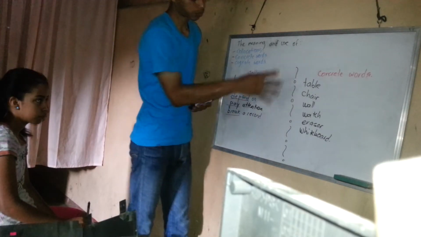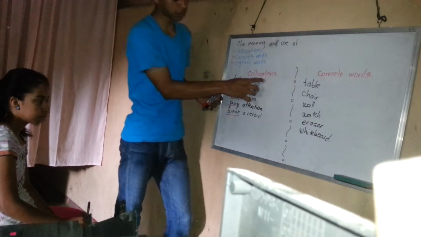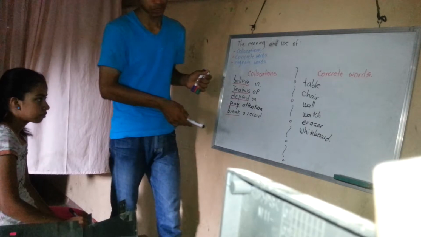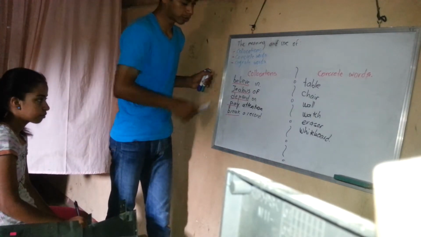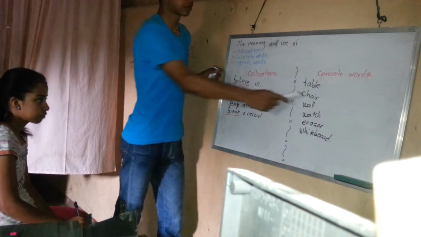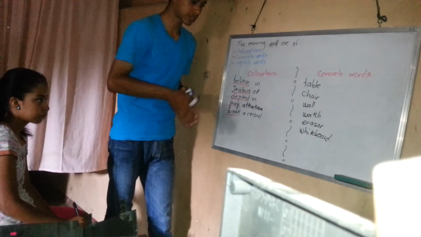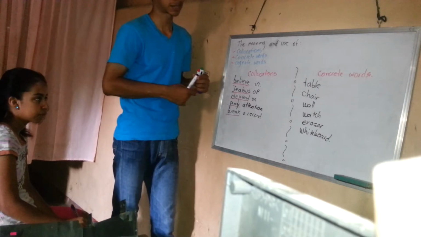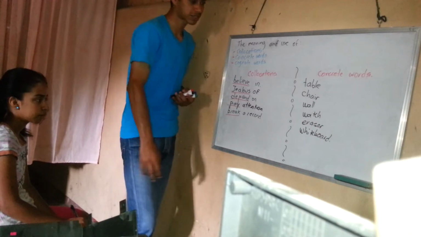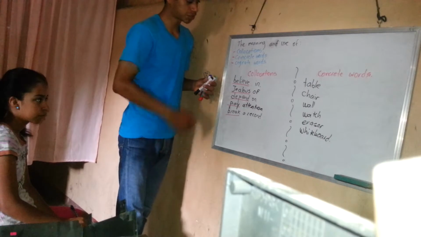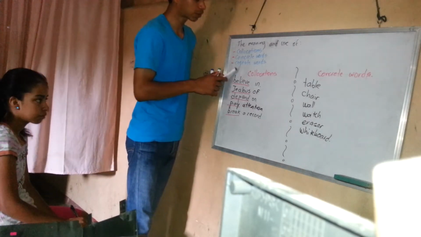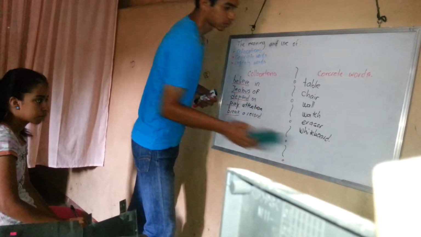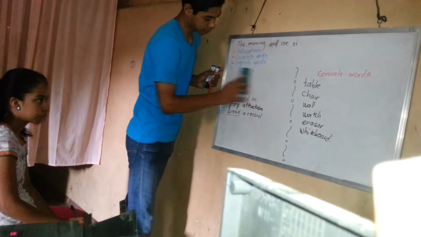Okay, so you know now that collocations are words that are often used together, like prepositions with verbs or verbs with nouns. And concrete words are the words that can be observed, measured, or that are available to our senses. Perfect. Now I would like to continue with the last definition, which is cognate words.